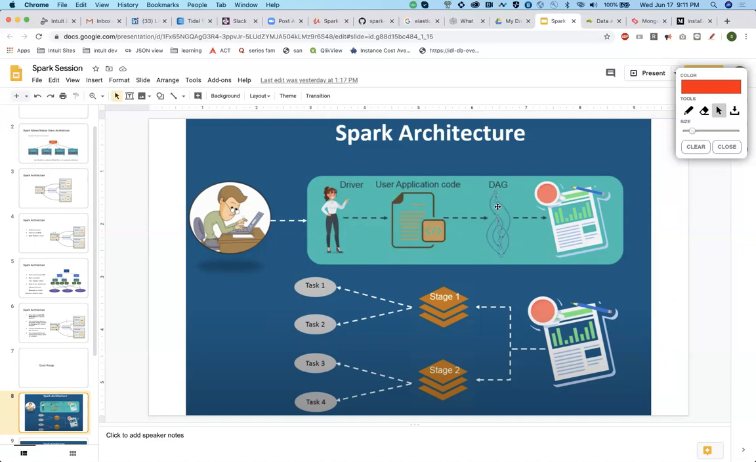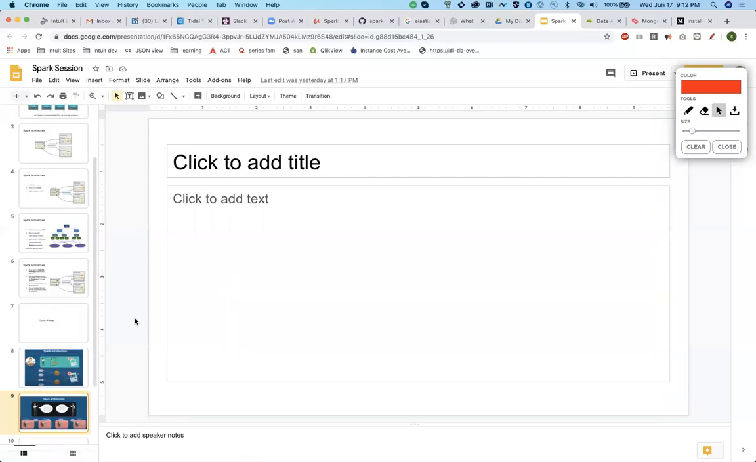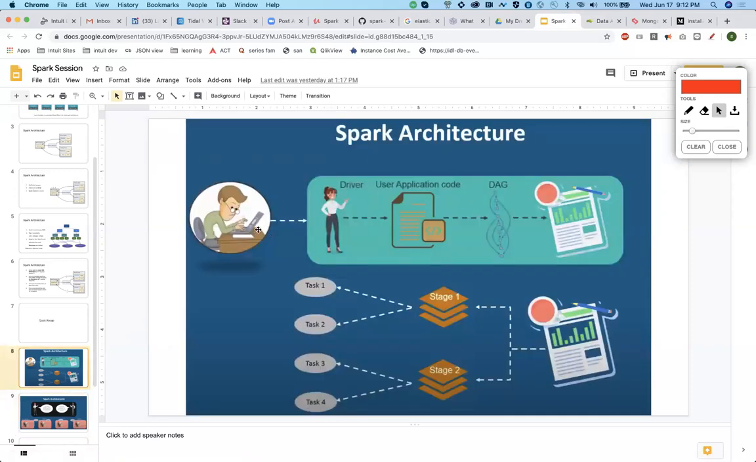For every action called, you get a job. For every job, it divides it into different stages. This stage is actually related to shuffling, which we will discuss. Probably I'll give you an example which will make it clear, but for now just remember that each job is divided into different stages. Each stage is divided into different tasks. These tasks are given to different executors to execute. Until this task, is it clear? I mean the overall flow.